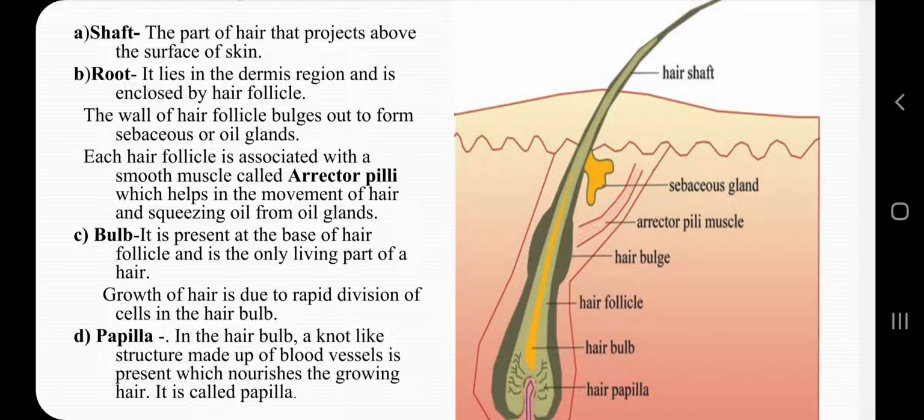Now the wall of the hair follicle bulges out to form one or more sebaceous or oil glands, and these oil glands secrete oil and keep the hair soft. There is also a muscle associated with each hair follicle, called arrector pili. So this is about the root of the hair.